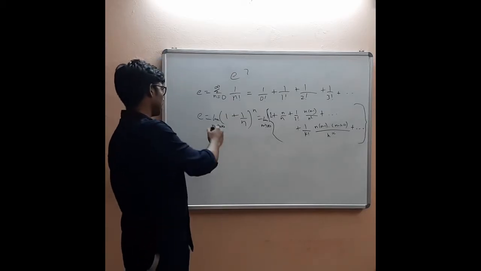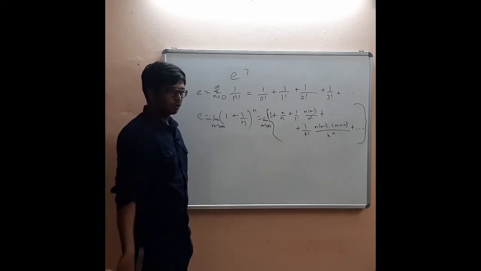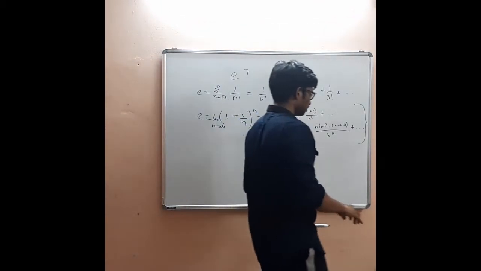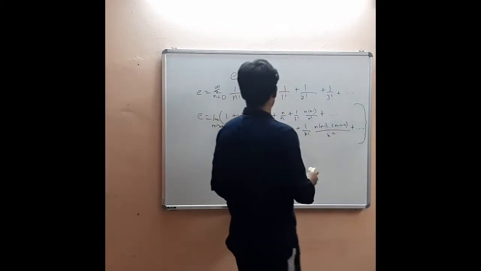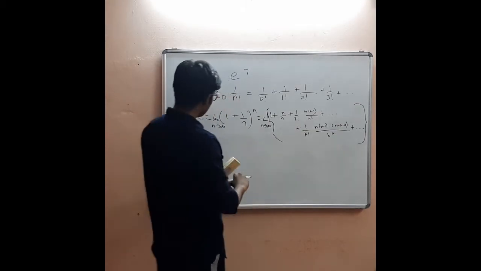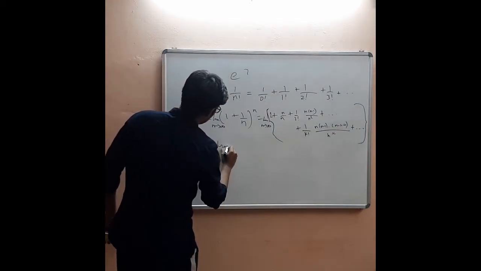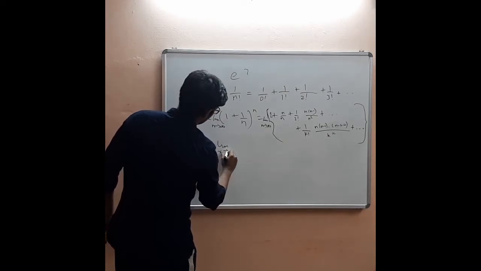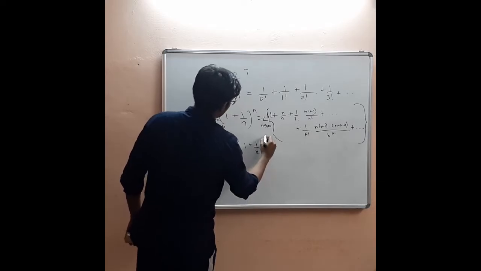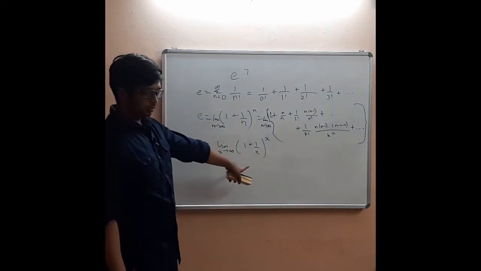Here we are taking n as some natural number: n is equal to 1, n is equal to 2, n is equal to 3. So in general, here it's equivalent, and in general one can equivalently define E is equal to limit x tends to infinity of (1 plus 1 by x) the whole power x. Here this x is different.